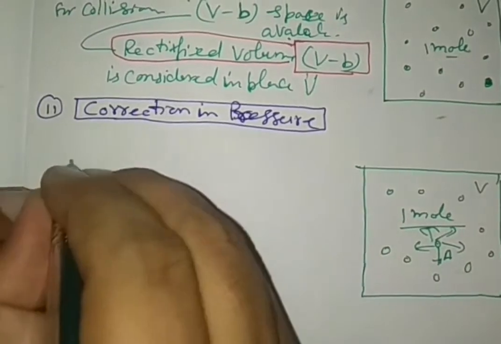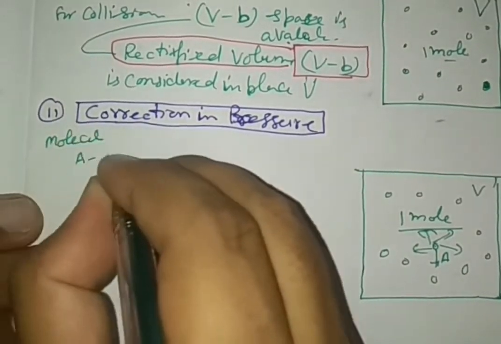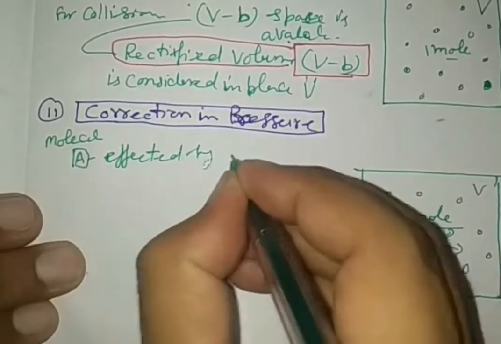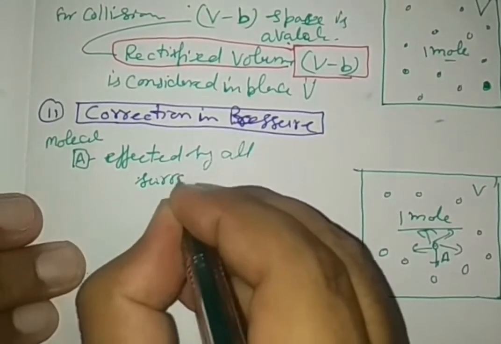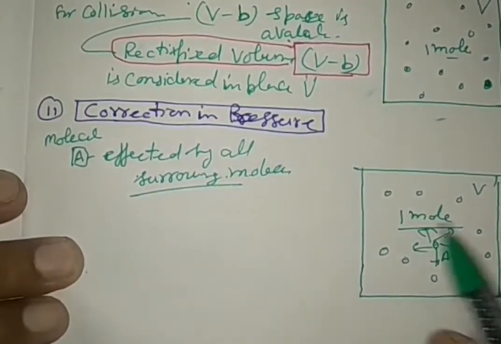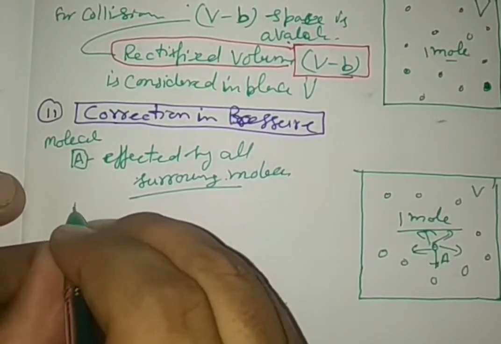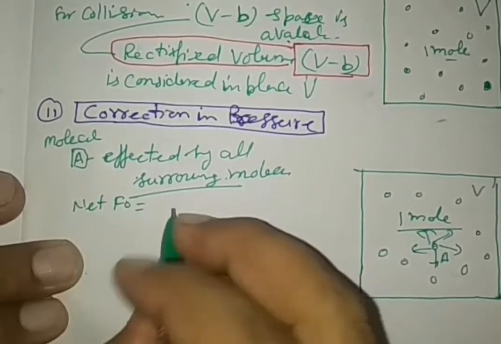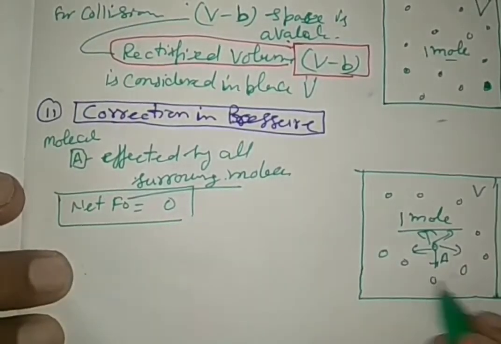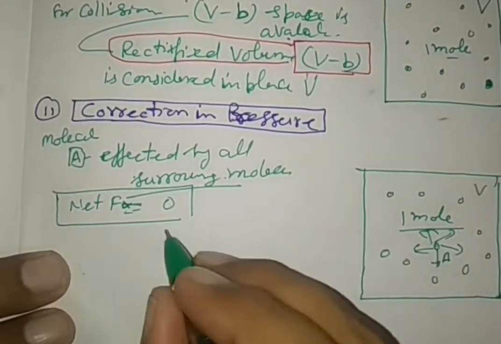This molecule A is affected by all surrounding molecules. So the net force is 0, because the vector sum of all the forces acting in all possible directions is 0.